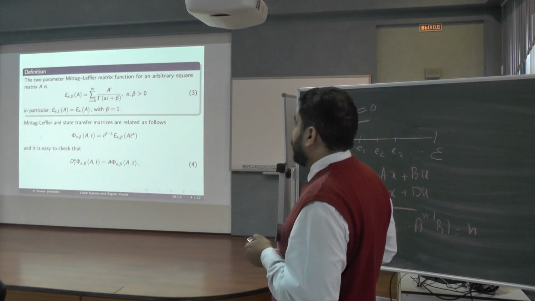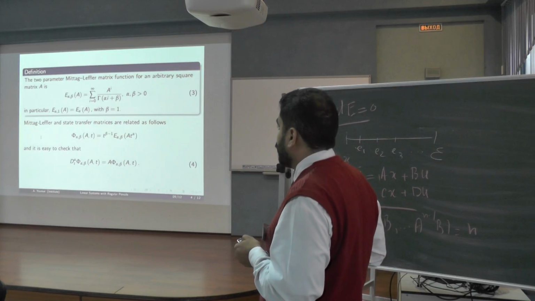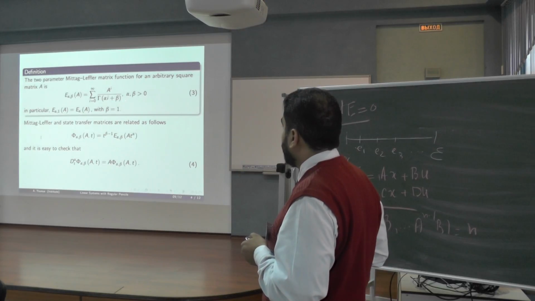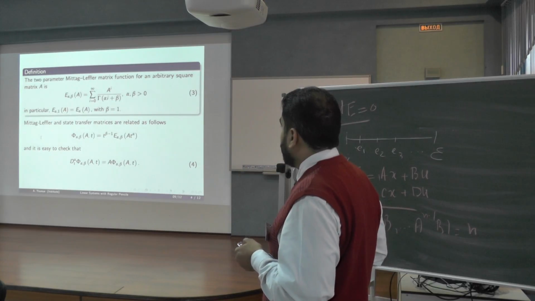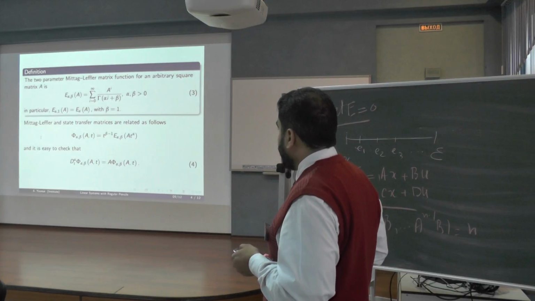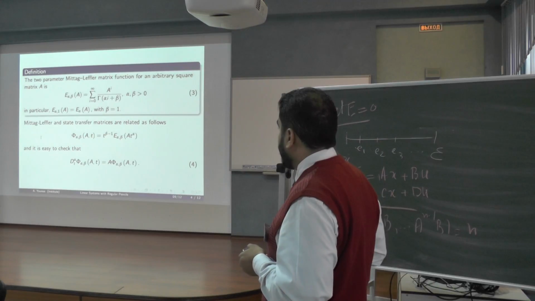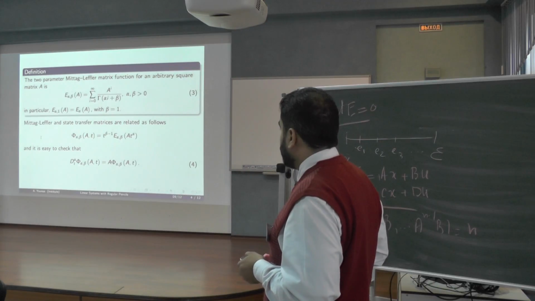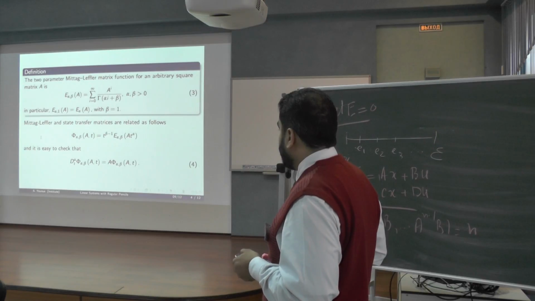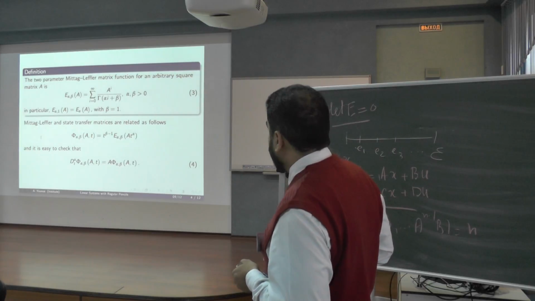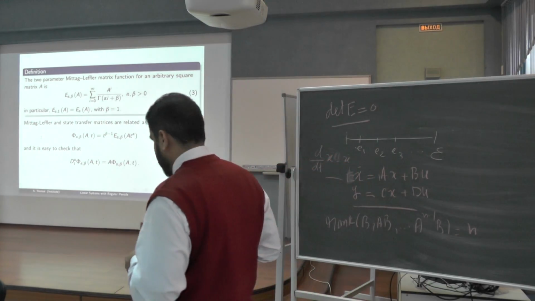This is a known result actually, and this is the definition of the Mittag-Leffler function with two parameters, alpha and beta. Usually we take alpha and beta between 0 and 1, and this is the relation between the state transition matrix and the Mittag-Leffler function. And the next result is about the derivative. If we take the Caputo derivative of the state transition matrix, then it satisfies the following relation.